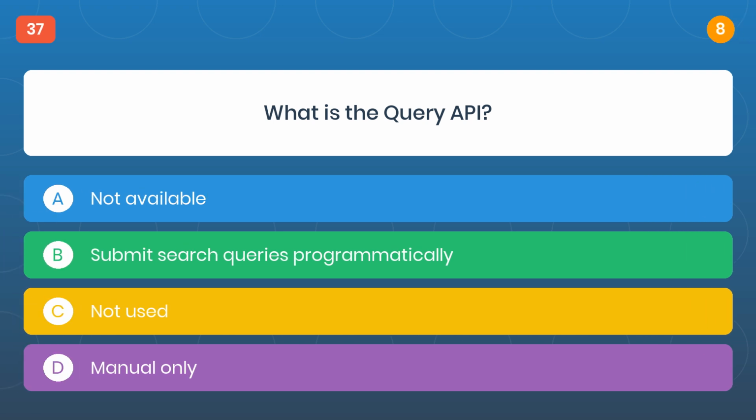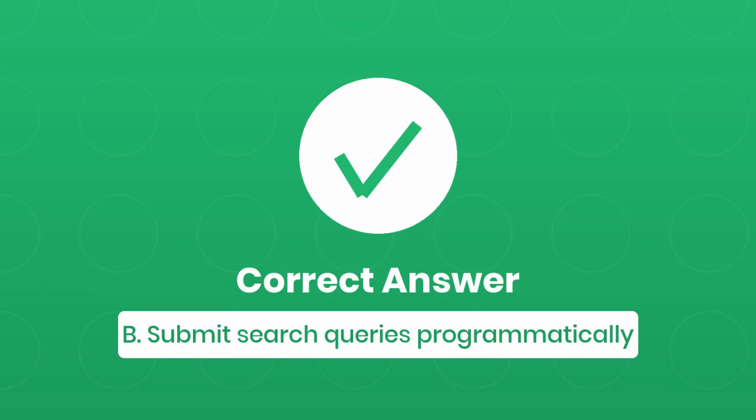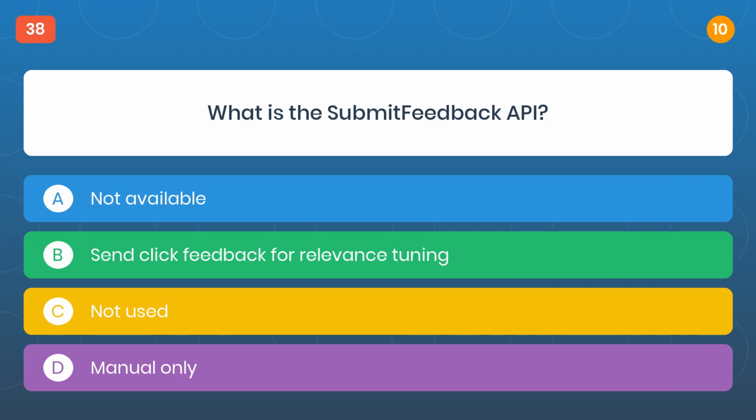Question 37. What is the query API? The correct answer is B, submit search queries programmatically. Question 38. What is the Submit Feedback API?